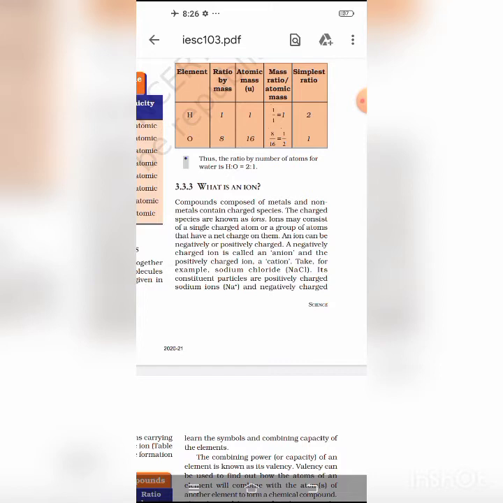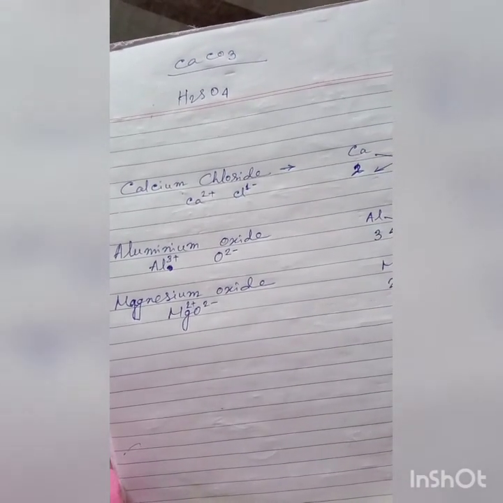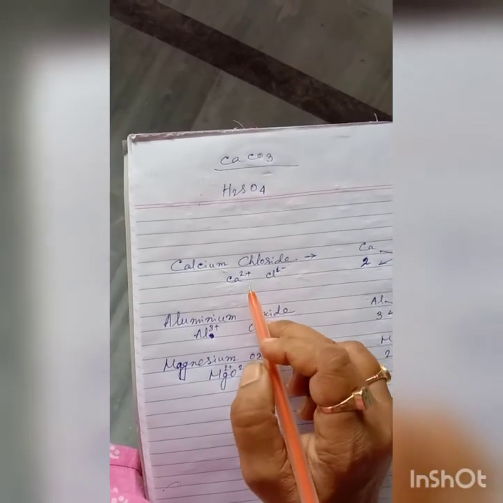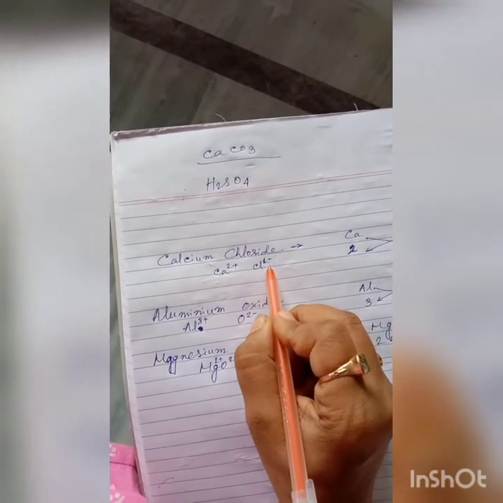Student, now we discuss the formation of chemical formulas. To get the correct formula, simply write each ion with its charge, with the positive ion on the left. Then cross over the numbers, but not the plus and minus signs, and write them as subscripts. For example, calcium chloride, Ca2+ Cl-.